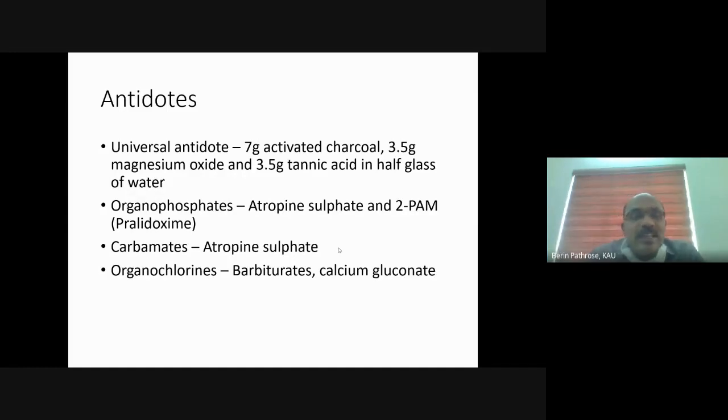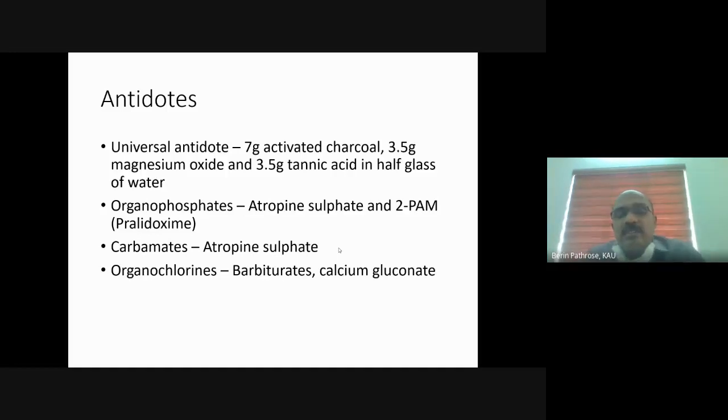The universal antidote, that means the antidote which can be given for any kind of pesticide poisoning, contains 7 gram activated charcoal, 3.5 gram magnesium oxide, and 3.5 gram tannic acid in half a glass of water. This works against almost all pesticides. That is why it is called the universal antidote.